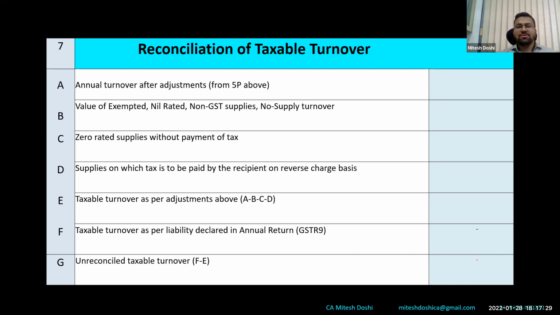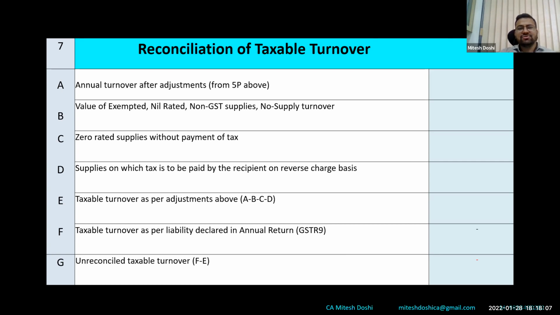So exempted, nil-rated, non-GST supply and no supply turnover has to be disclosed in 7B. So the question comes as in dividend income. I take a view that it is not to be disclosed in table 5A. Then whether it is required to be disclosed here, I would say it was not required to be disclosed here. But ideally, when they call for the audited balance sheet, they see the total turnover as per the financial statement is not matching as per this and as per 9C. So it's better, I believe, to disclose it somewhere at least, so that these differences are easily explainable at the point of time of audit.